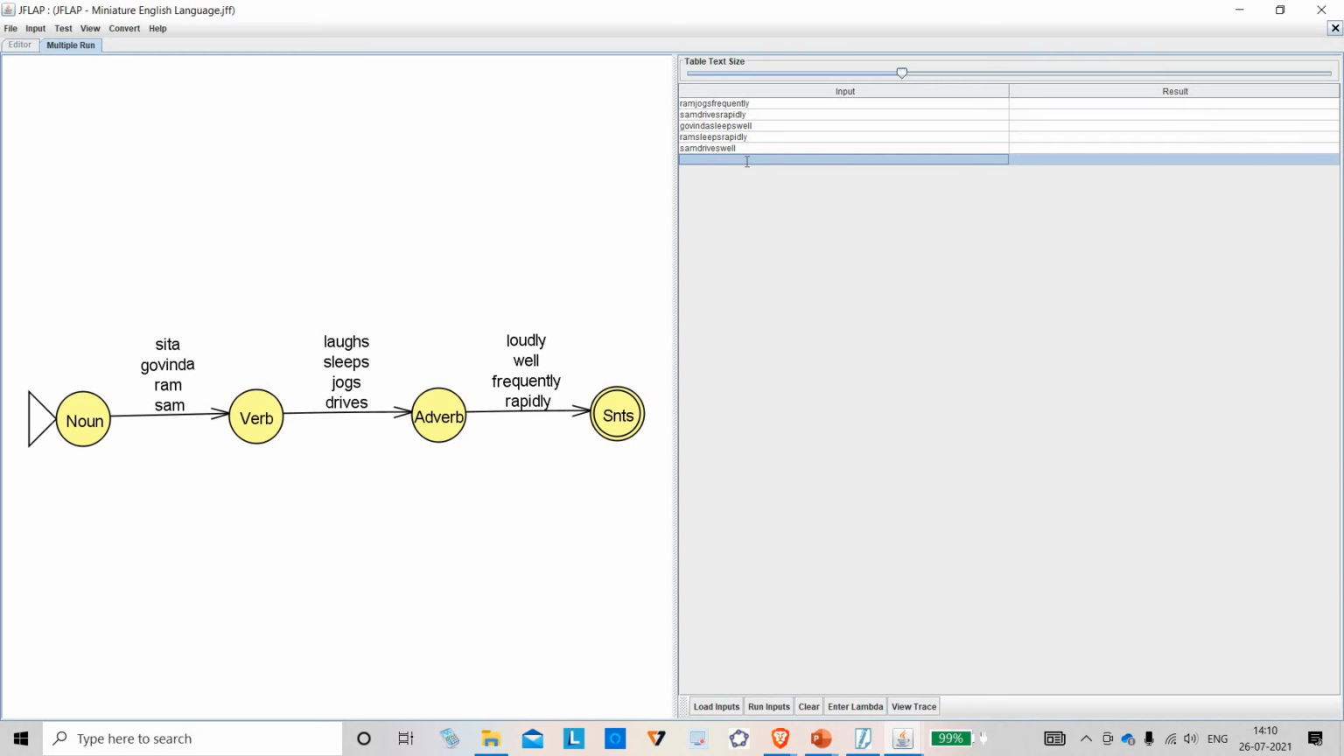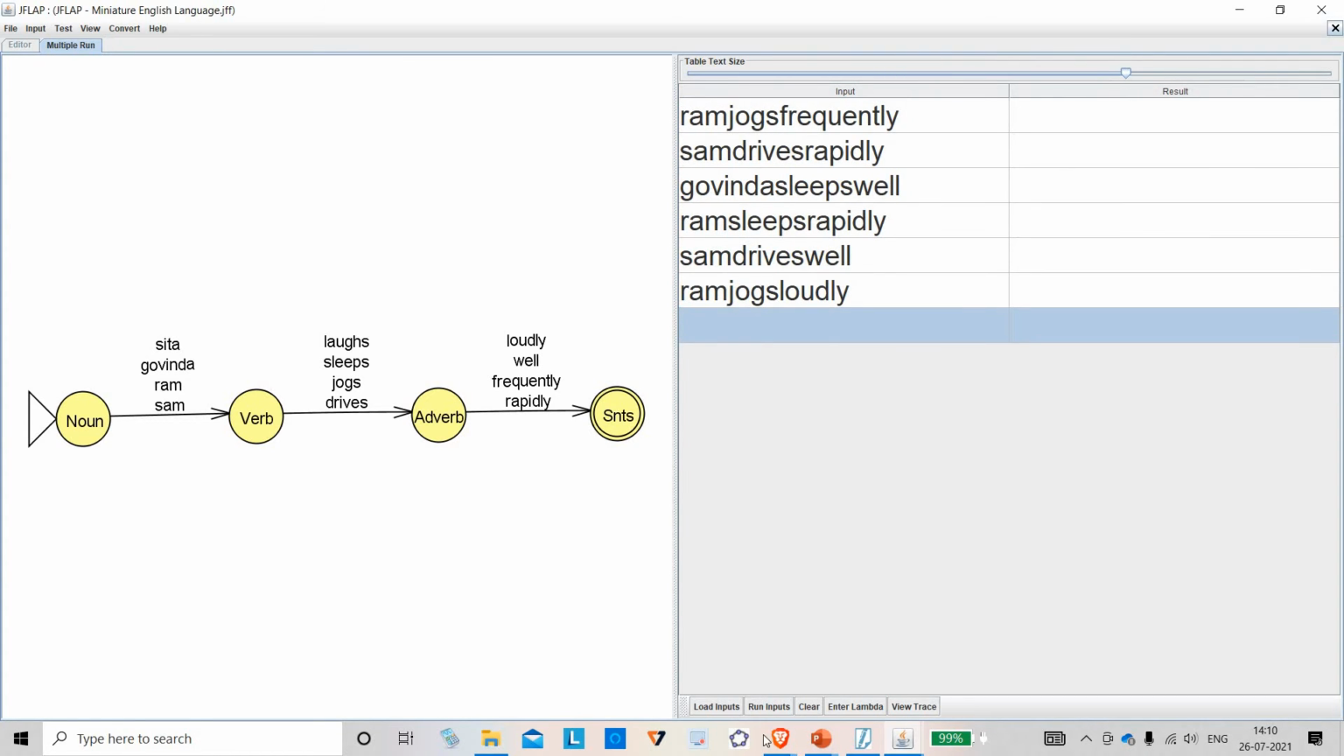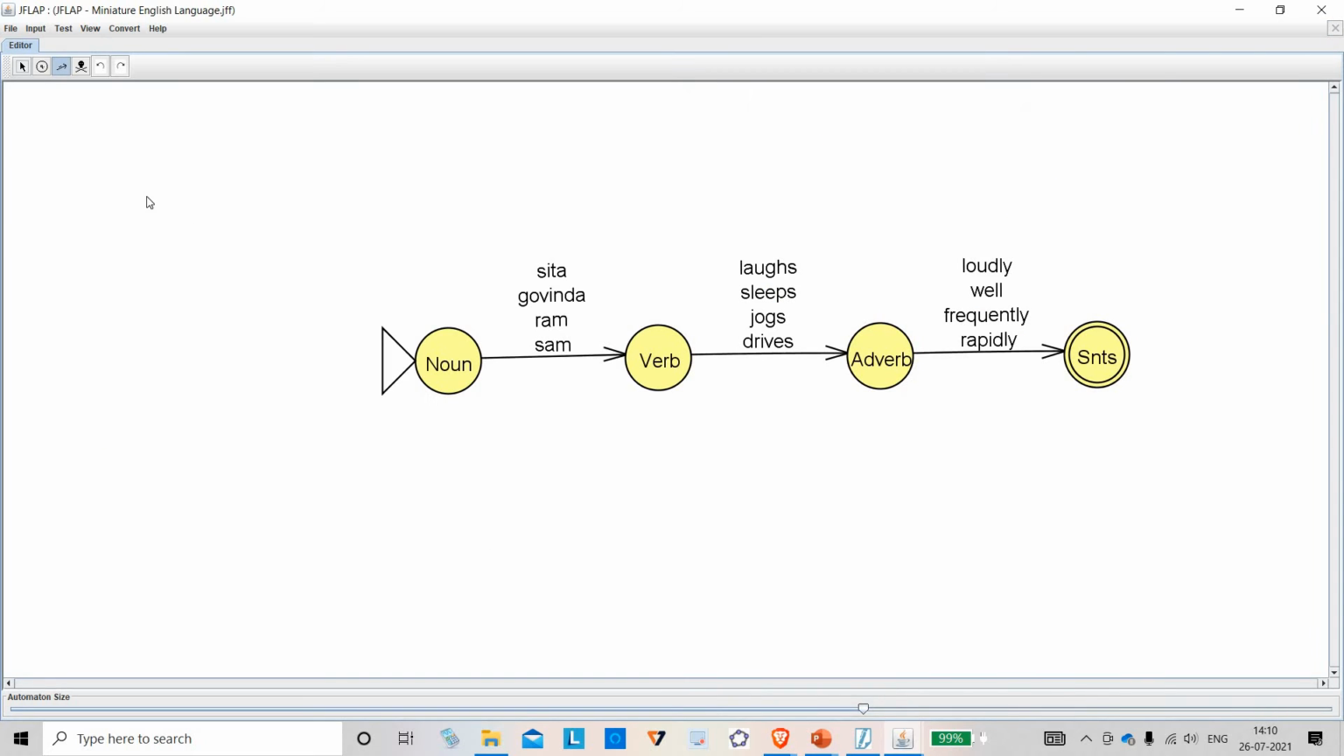Now, Ram jogs loudly. Let us see what it says. It is accepting Ram jogs loudly, but grammatically this is not correct. So I don't want these things to join. Jogs and loudly, I don't want them to join. Then I can take another route. Okay, I can introduce a new sentence here. I will delete this. Loudly, laughs, and Sita. Sita can be there.